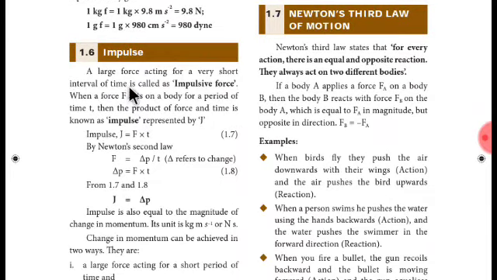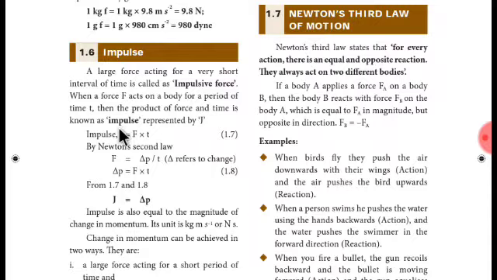Then we saw about impulse. So what is impulse? Impulse is equal to the product of force and time taken. What is impulsive force? When a large amount of force acts for a short period of time, it is called impulsive force. The example I gave you was cricket, while batting.